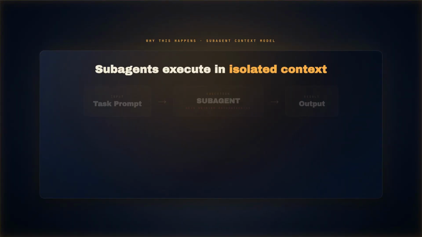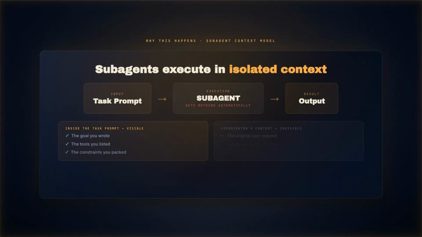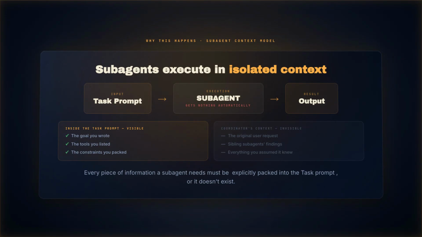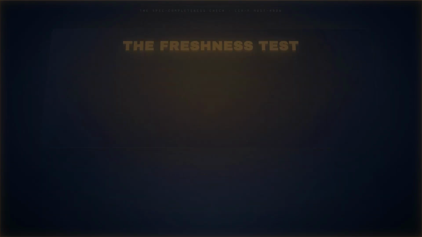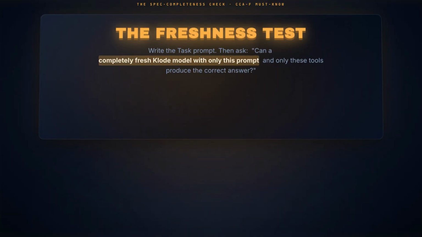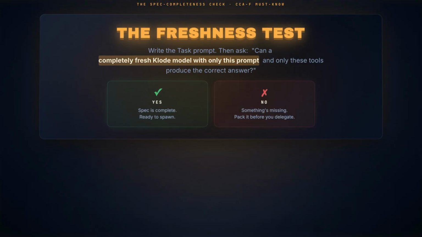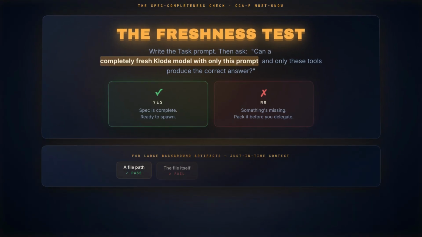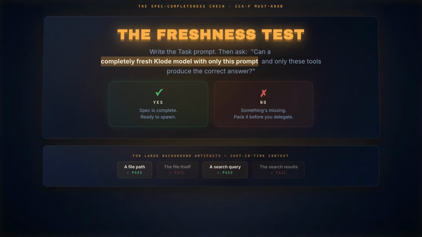Subagents execute in isolated context. They get nothing from the coordinator automatically. Every piece of information a subagent needs must be explicitly packed into the task prompt, or it doesn't exist. The freshness test. Write the task prompt. Then ask, can a completely fresh Claude model with only this prompt and only these tools produce the correct answer? If yes, the spec is complete. If no, something's missing. For large background artifacts, use just-in-time context.